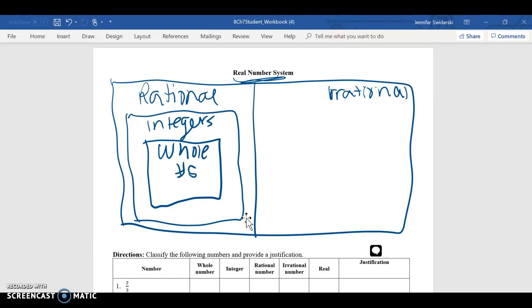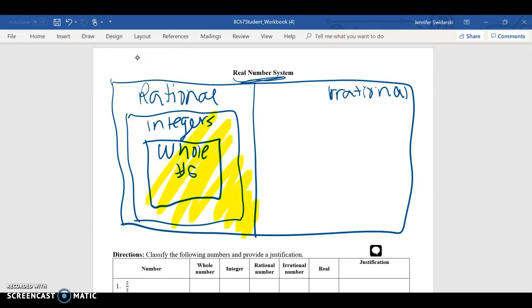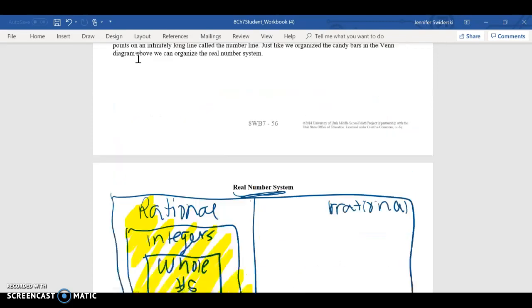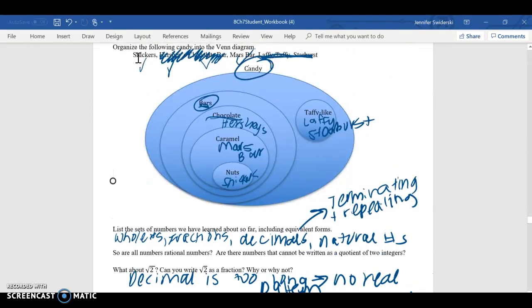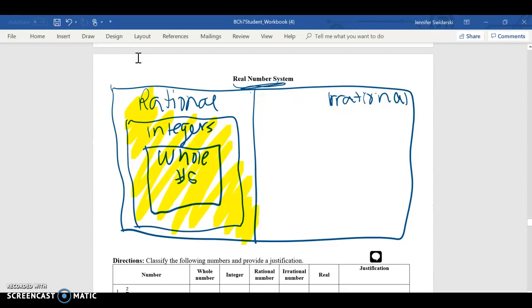So anything that is in this box is a rational number. Whole numbers are rational numbers. Whole numbers are also integers. Just like above where we had the nuts, Snickers is also a Mars bar. Okay, that is chocolate, and it's a bar, and it's candy. Just like that, we can have whole numbers that are integers, rational numbers, and they're a real number.